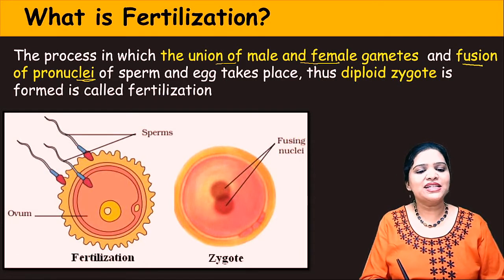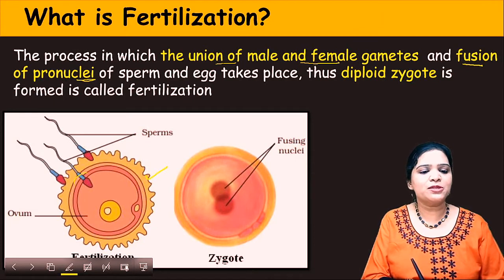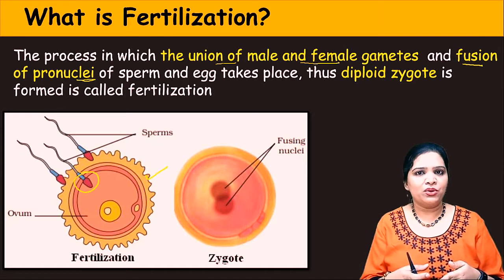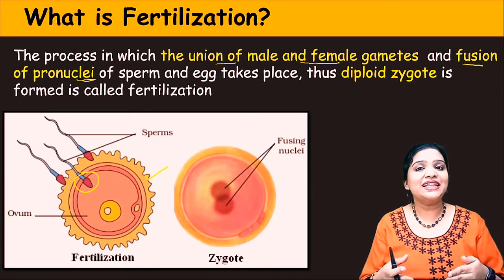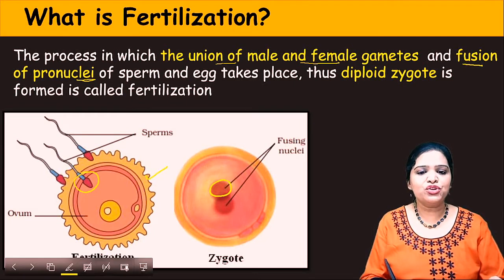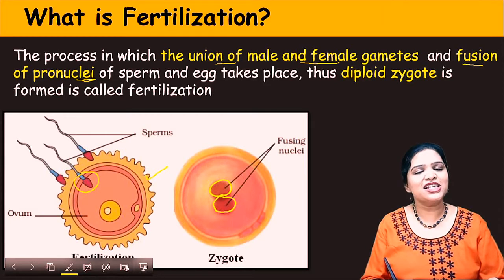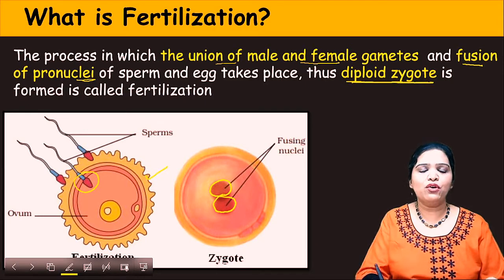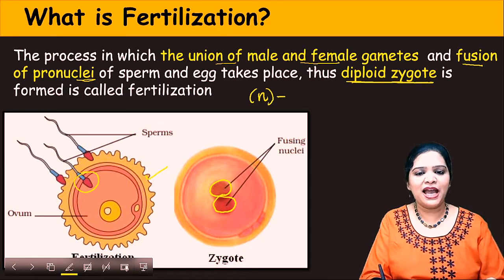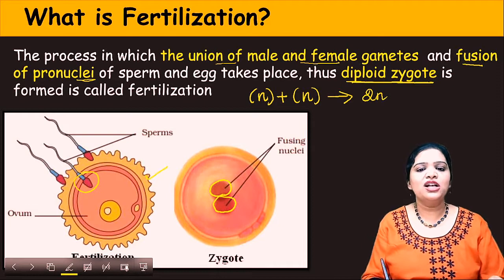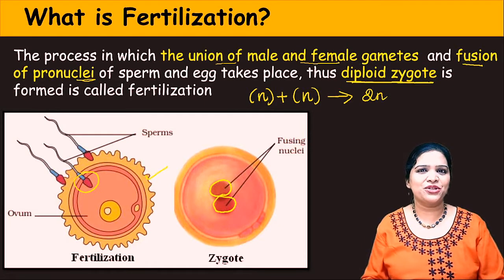See here, this is an egg cell and here a sperm cell is there. So both the egg and the sperm should unite together. Not only union of these two cells, their nucleus also should get fused. So like this, the fusion of both egg and sperm nuclei should occur. As a result, a diploid zygote will be formed. Here the male gamete is haploid and the female gamete is also haploid, whereas the zygote is diploid in the number of chromosomes. So this process is called fertilization.